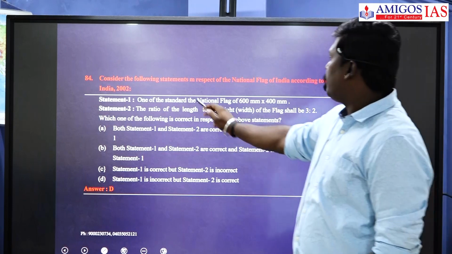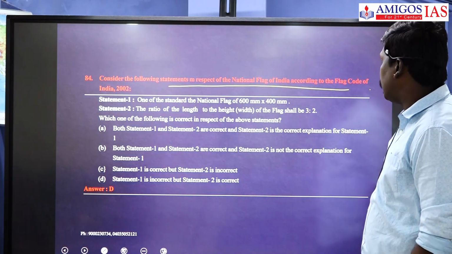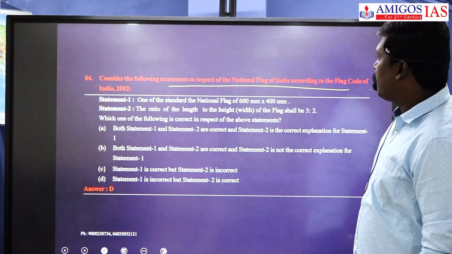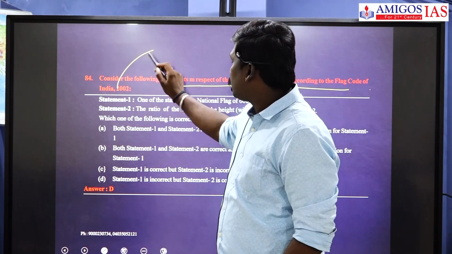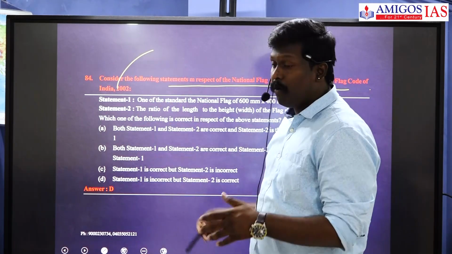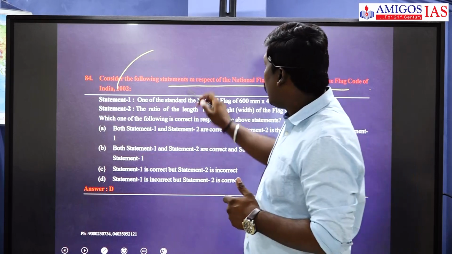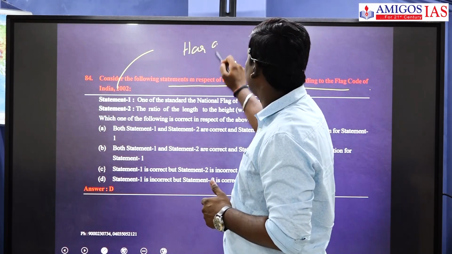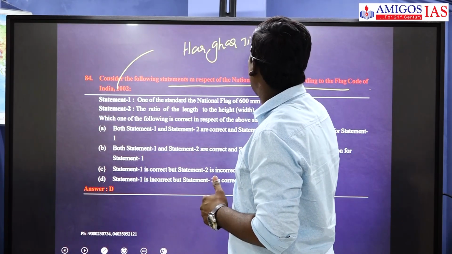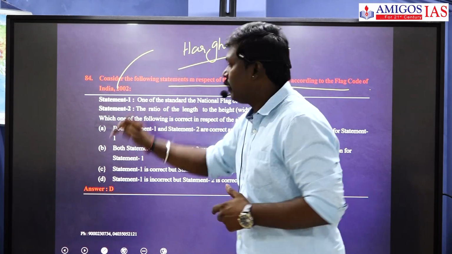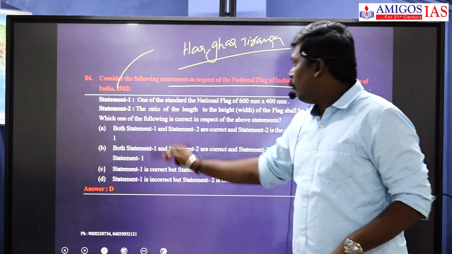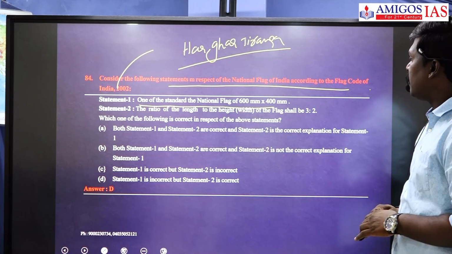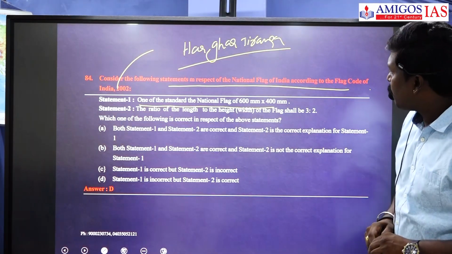Consider the following statements with respect to the national flag of India according to the Flag Code of 2002. See, this was recently amended when the Government of India launched a program called Har Ghar Tiranga. So that is the reason this question is asked. One of the standards of the national flag is 600 by 400 millimeters.